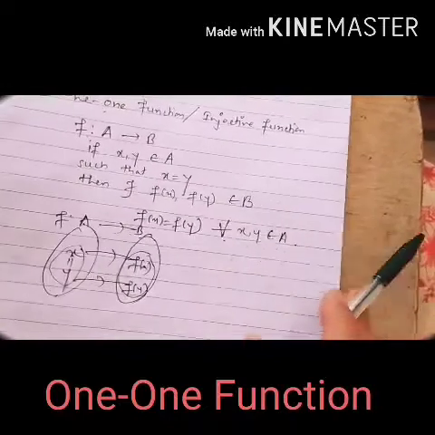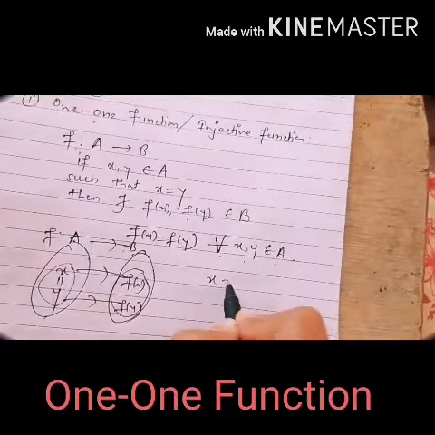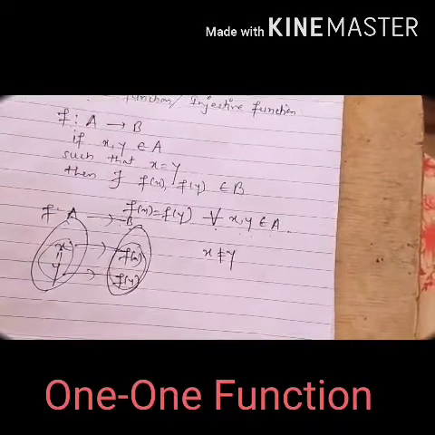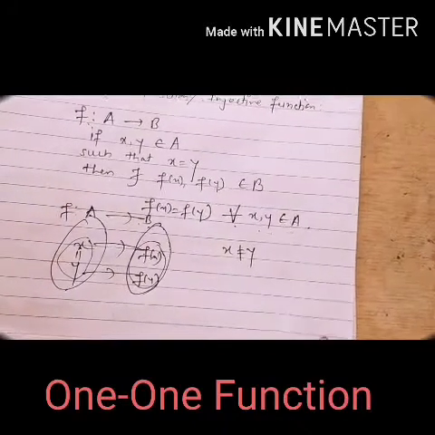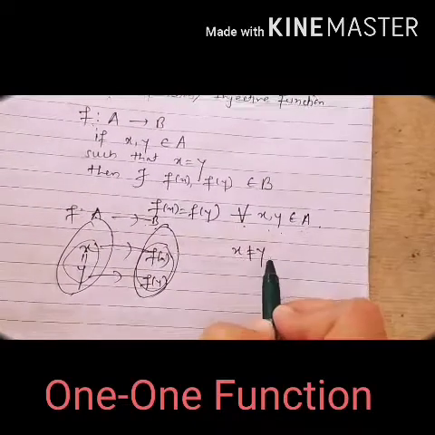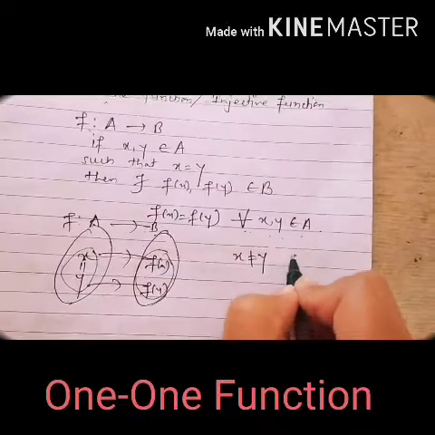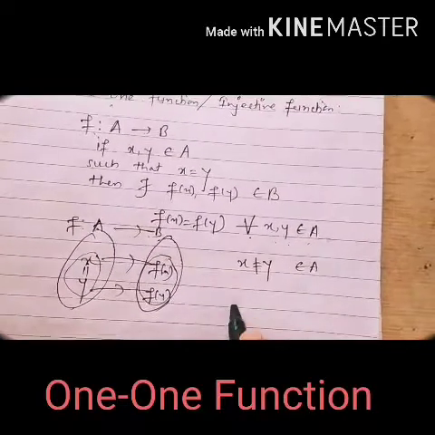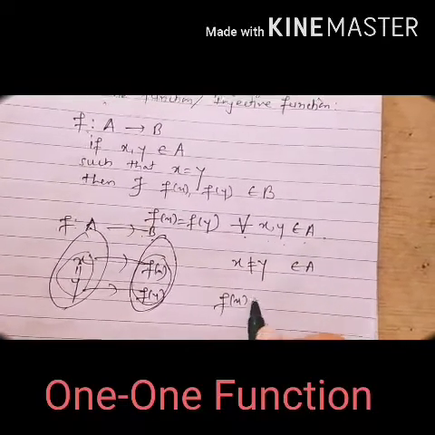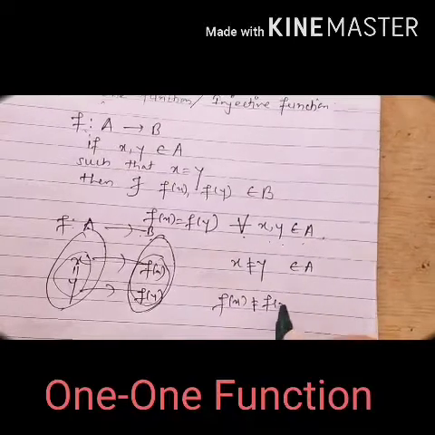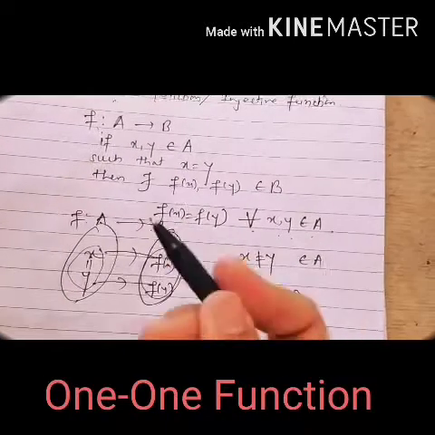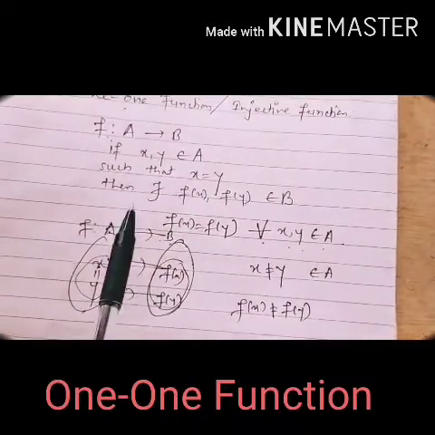One more condition we can consider, students. If we are taking x not equal to y, then what will be there? If x is not equal to y and both x and y are in A, then their images are also not equal. Getting? For proving the one-one function, you can use both ways.